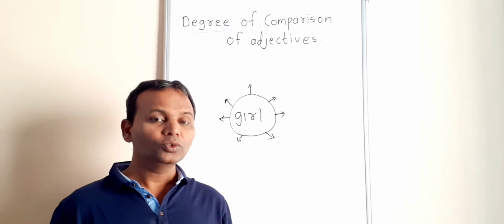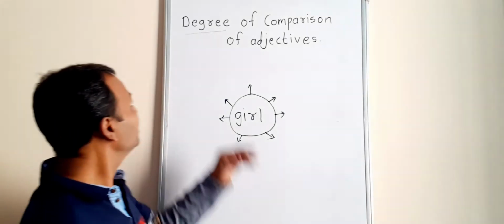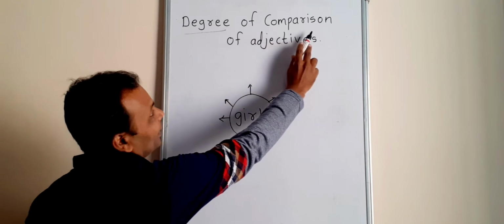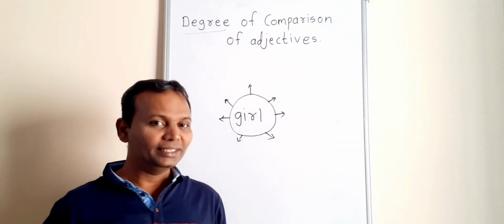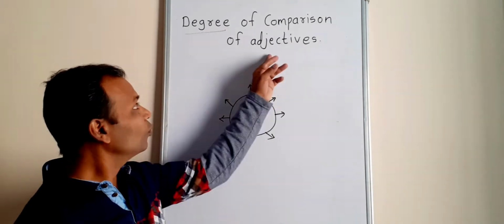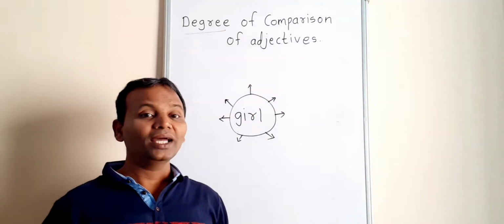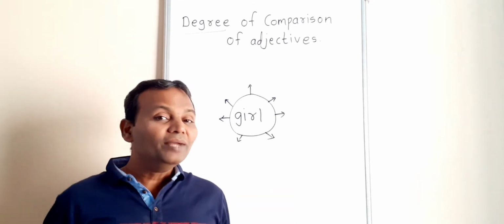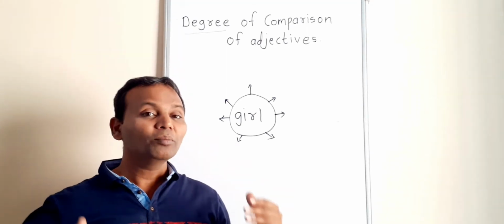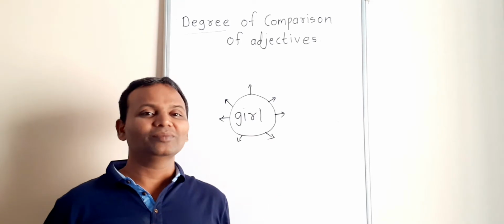Welcome student. Today we are going to learn degree of comparison of adjective. In short, degrees. Okay. But what is adjectives? Adjectives means describing words. Okay. In Marathi, वर्णन करणारे शब्द.